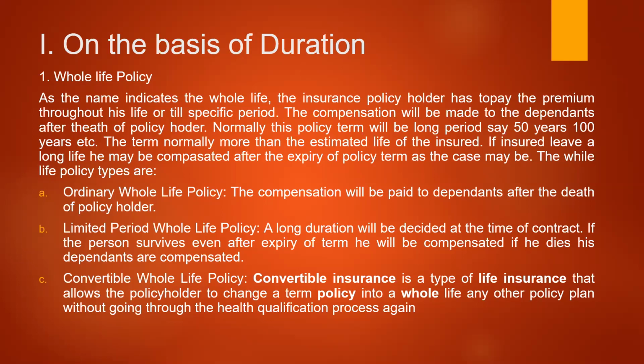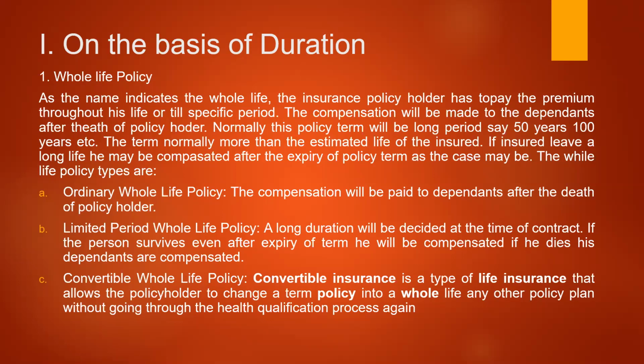So in this case, it is called a limited period basically because the time of the expiry is mentioned here. In the ordinary whole life policy, the time of the expiry is the death of the person only. Here no time is mentioned. As long as the person lives, the policy risk continues and the compensation will be paid only after the death. But in the limited period whole life policy, the time period is mentioned. At what particular time the person will be receiving the policy will be mentioned, and the money will be paid after the expiry of the time or after the death of the person, whichever is earlier.